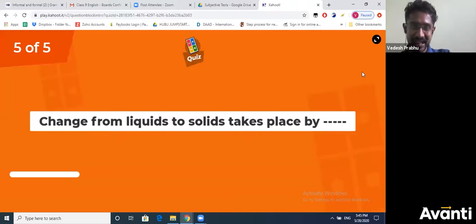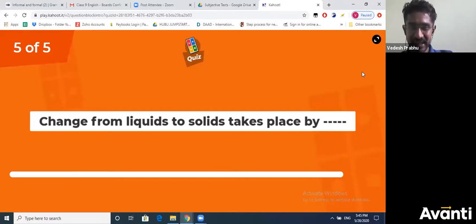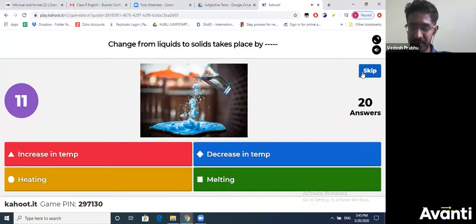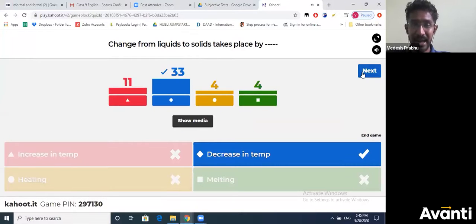Last question. Change from solid to liquid takes place by dash. How can you convert liquid to solid? You have to tell the process. Okay, how do you do it? By what method do you use to convert liquid to solid? Okay, by decreasing the temperature or cooling it down, then you can convert the liquid to solid.